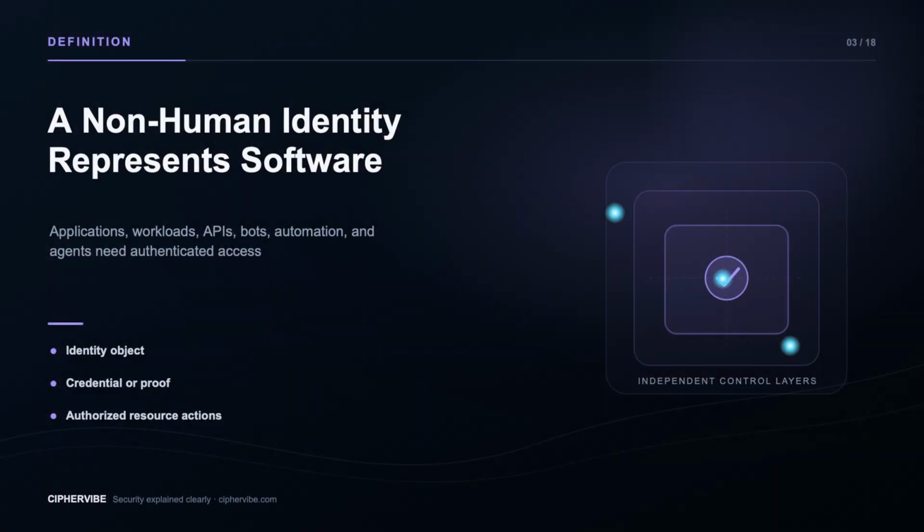OWASP describes non-human identities as identities used to identify, authenticate, and authorize software entities such as applications, workloads, APIs, bots, and automated systems. The identity is the subject. A password, token, key, certificate, or attested credential may prove it. Policy determines which resources and actions it may use.